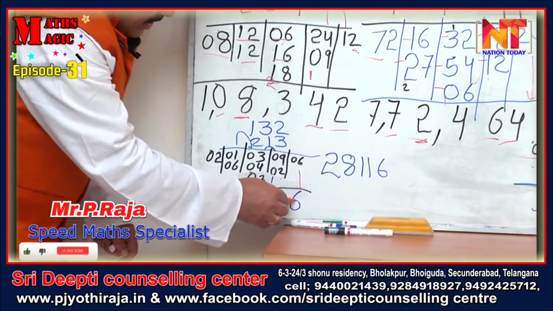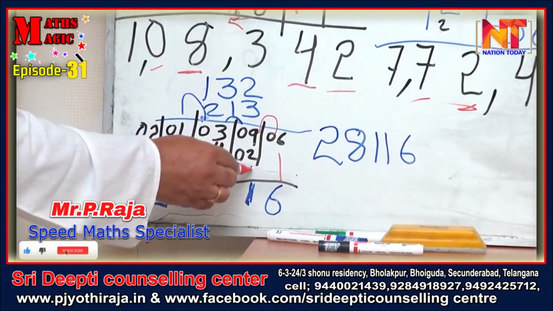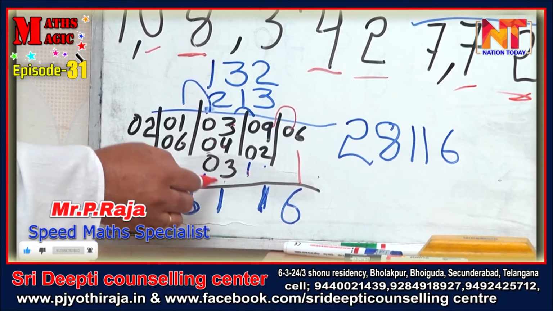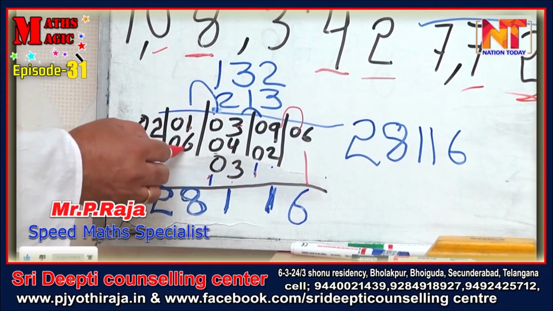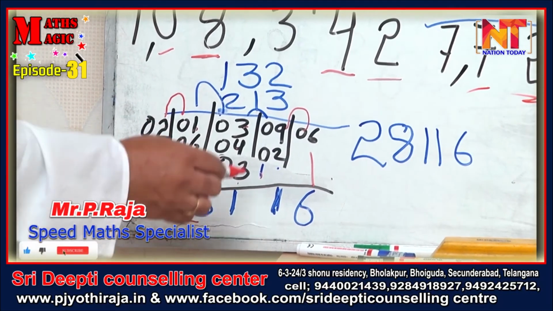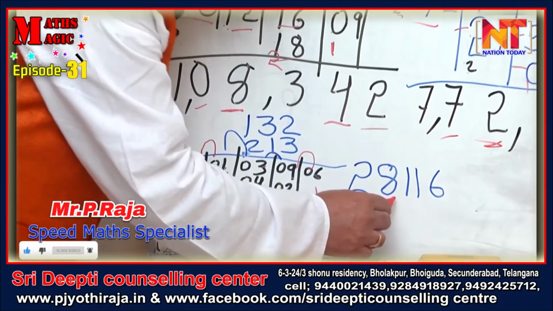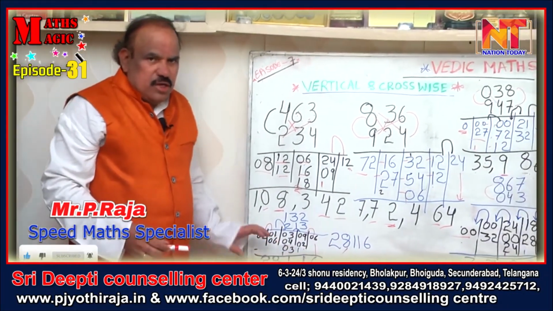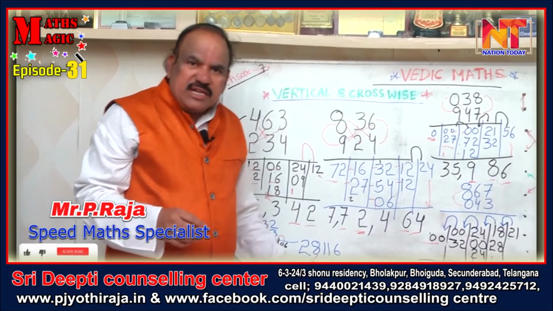The 6 I am carrying here, and 9 plus 2 is 11, 1 I am carrying, 1 plus 4 is 8, 8 plus 3 is 11, 1 carrying, 1 again, 2 plus 8 is 8, then again there is nothing, this I am carrying here: 28,116, 28,116. So this step you can do in mind itself. So this is the way you can practice.